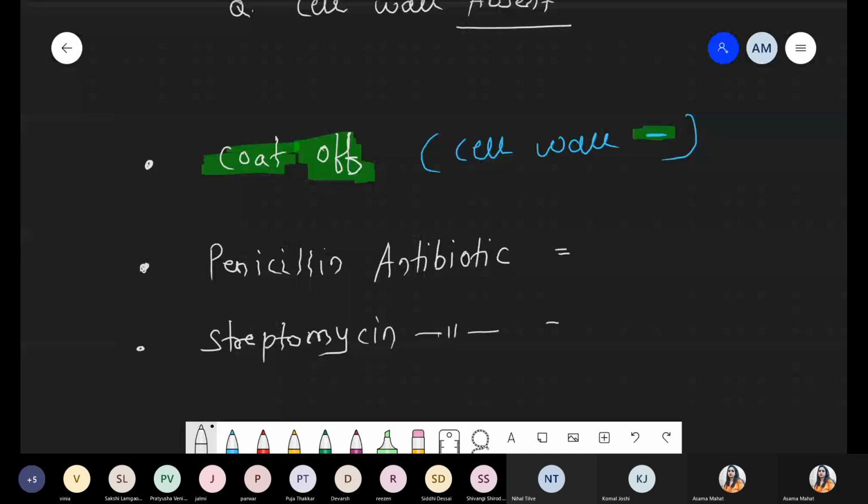So quickly tell me, mycoplasma, these are sensitive to which antibiotic and resistant to which antibiotic?